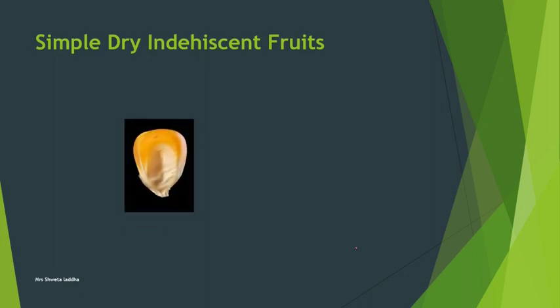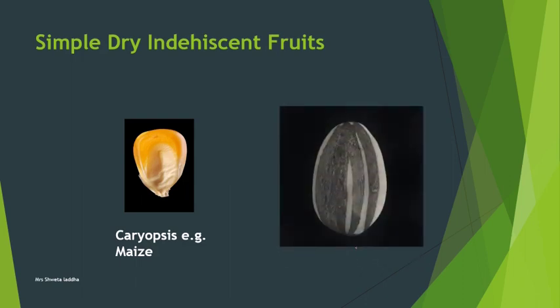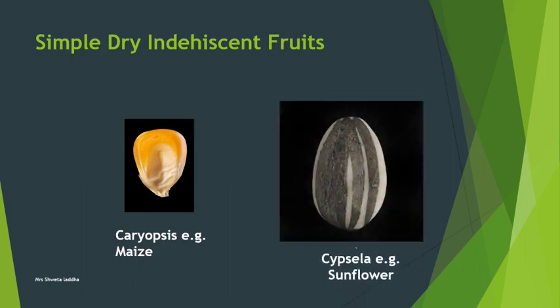Let us see the next type, simple dry indehiscent, one which does not open. First is the caryopsis of maize. It is a dry fruit. It is indehiscent. It does not open at maturity. Another example is the cypsela fruit found in sunflower. So students, I hope these points are clear.